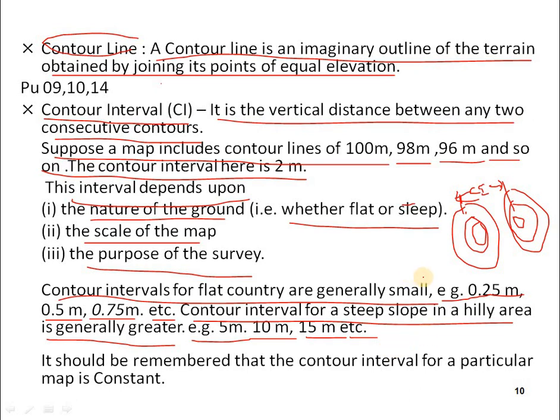On flat ground we give 0.25, 0.5, 0.75 meters for the contour intervals, and for steep slopes we take a very large distance, nearly 5, 10, 15 meters.